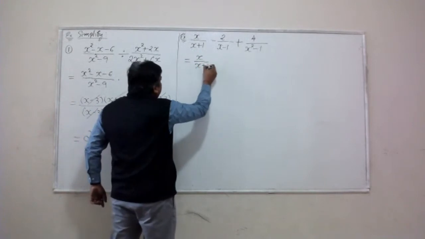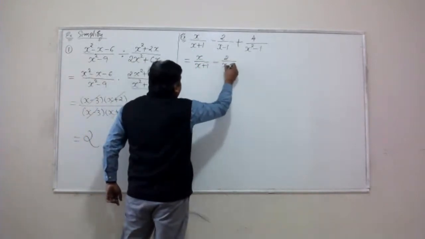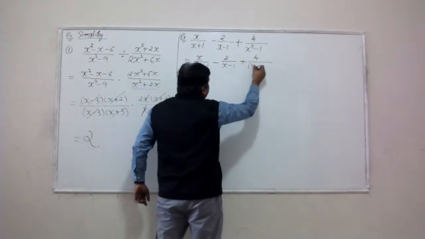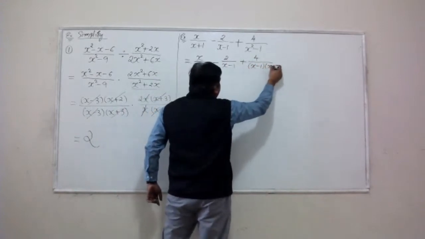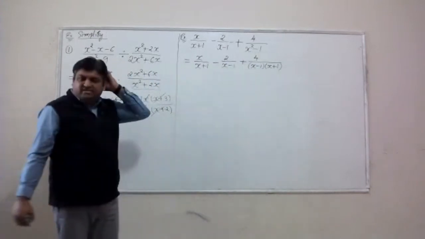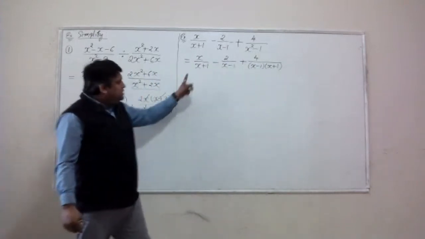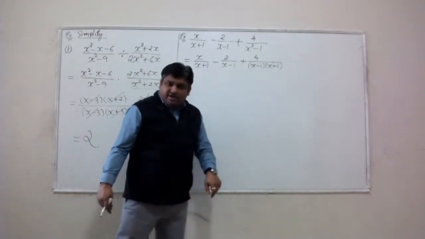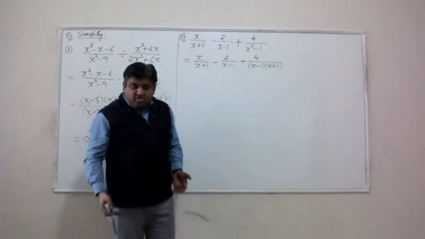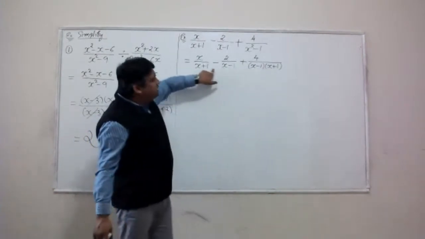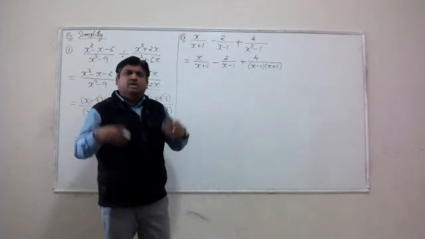Okay, so find out what is the common denominator. Well, for that, you need to write all the denominators in factored form, right? So looks like x squared minus 1 can be rewritten as x minus 1, x plus 1. Look at that. Now I can see what is the common denominator. The common denominator is going to be the product of x minus 1 and x plus 1.